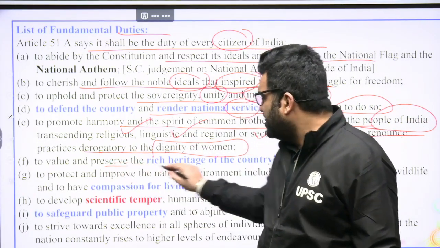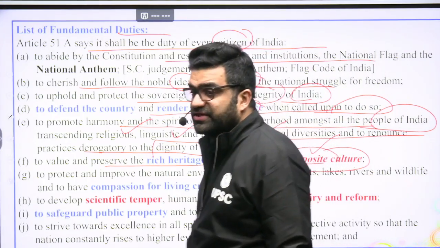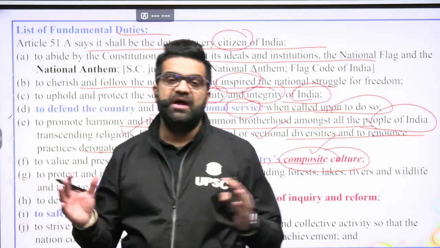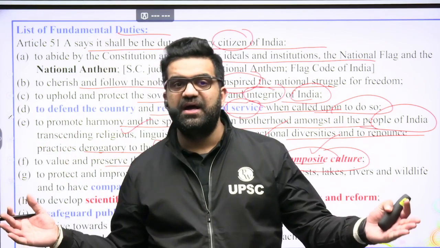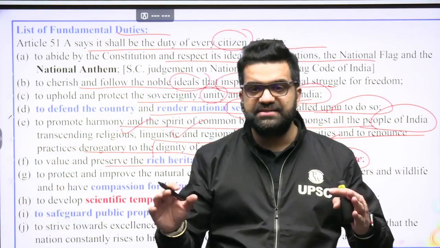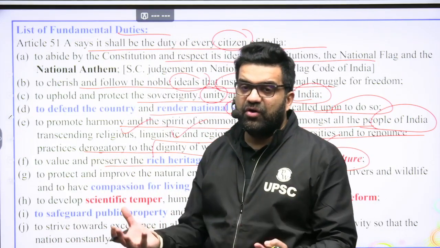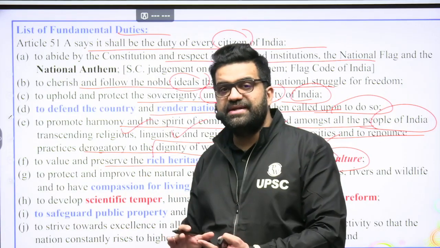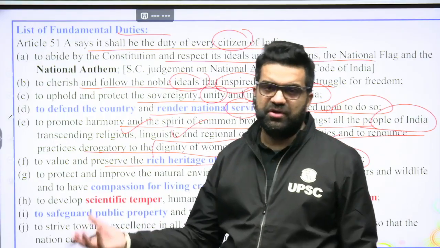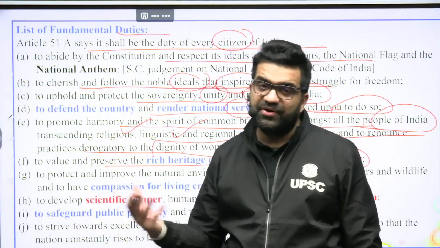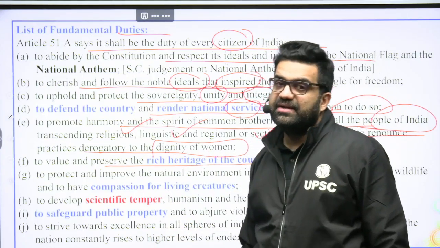Okay, to value and preserve the rich heritage of the country's composite culture. Composite culture is the culture which evolves with the amalgamation of people from different diversities, people from different languages, different cuisine, different religion, different caste, different color, creed, everything. That culture that emerges when all these communities melt in a country, in a society, like in a melting pot. America is called a melting pot, but not any longer because of Donald Trump, right? So we cannot now say that America is as great as it used to be till Barack Obama.